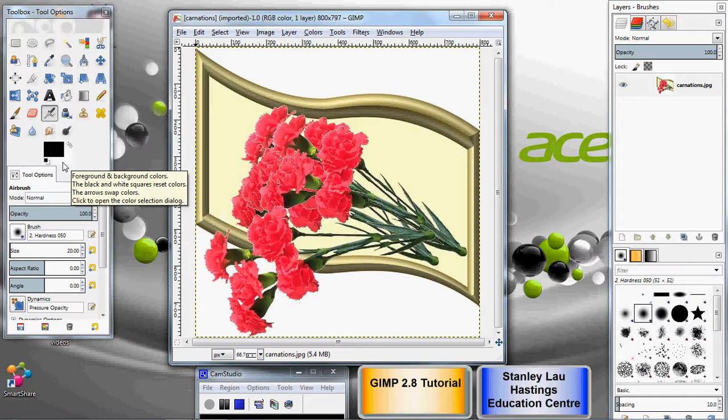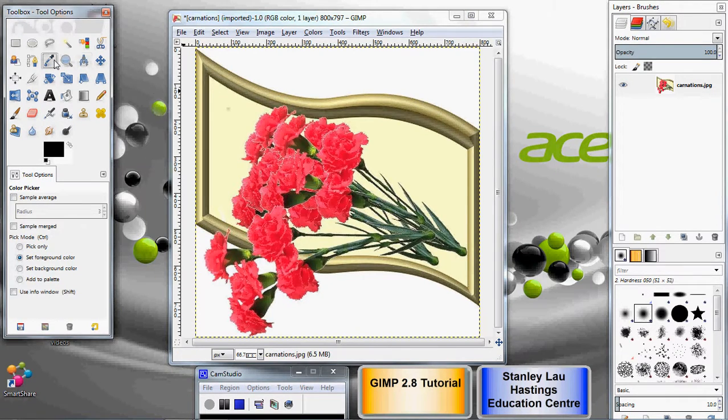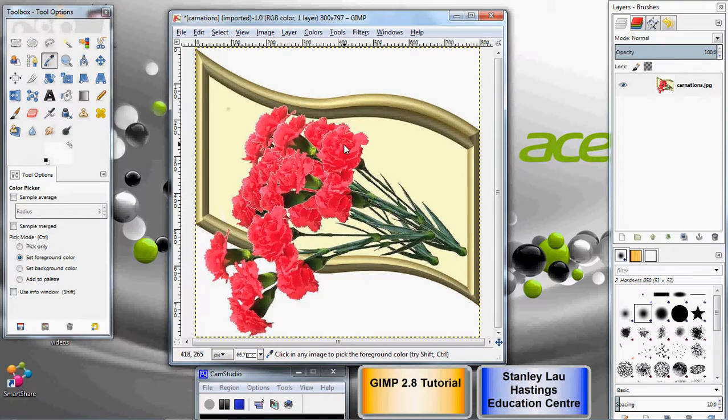Okay, and you can actually use a special tool called the color picker tool to select colors from an existing image. So anywhere I click the screen using the color picker tool, if I click here, click here, click here, you'll notice that the color that I have sampled shows here in this color area.